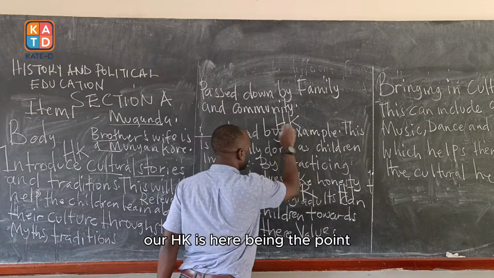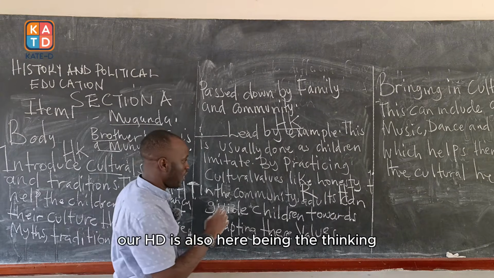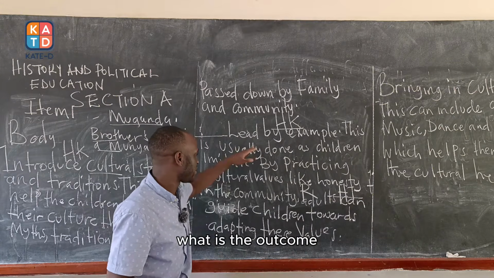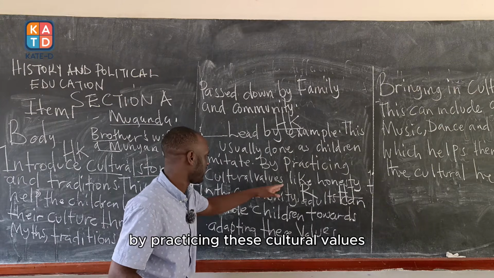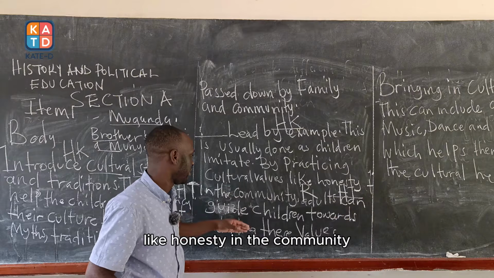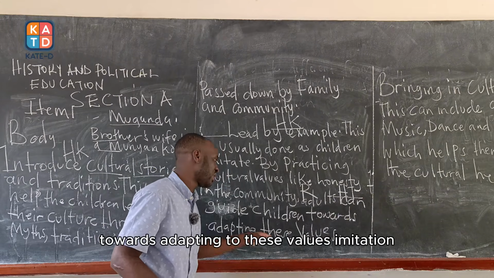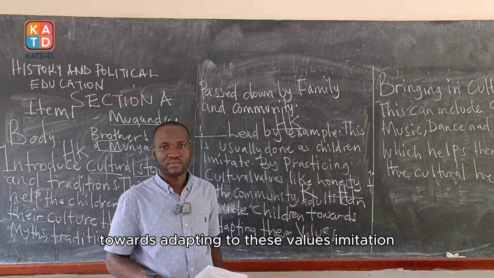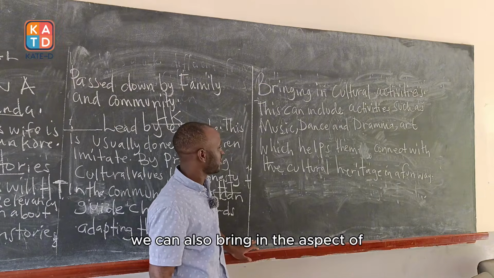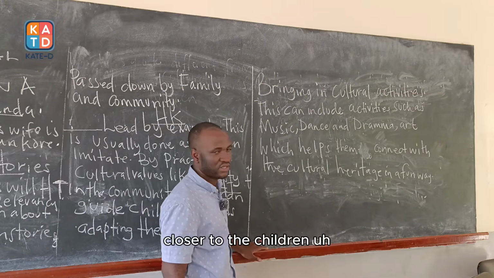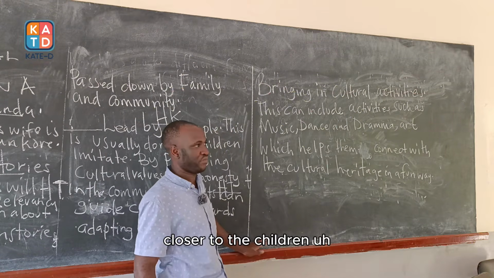Our HK is here being the point. Our HT is also here being the thinking. What is the outcome? By practicing these cultural values like honesty in the community, adults can guide their children towards adopting these values. We can also bring in the aspect of bringing cultural activities closer to the children.